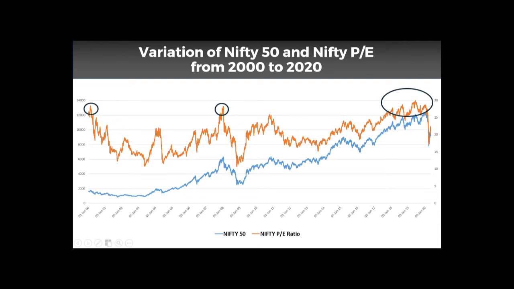Now concentrate on these three zones. In these three zones, Nifty P by E value is about 25. One more thing: can you see that whenever Nifty P by E is about 25, there is a correction coming, and because of that the market and Nifty P by E value are going down. So the 25 by 20 rule deals exactly with this, so that we can avoid our losses during this time period and we can invest at this point.